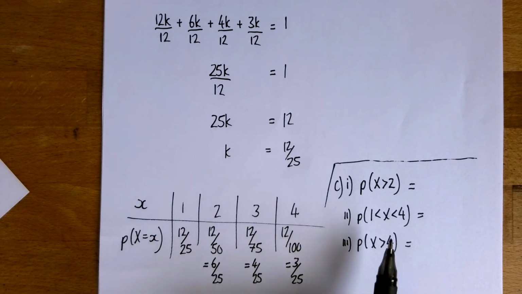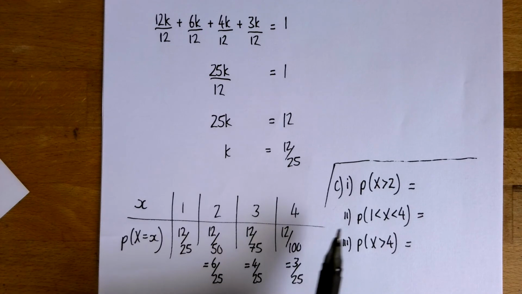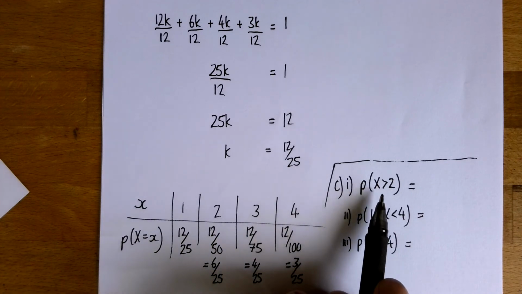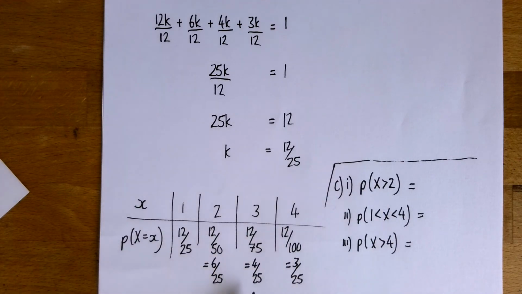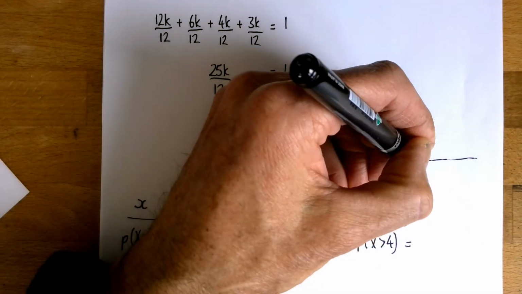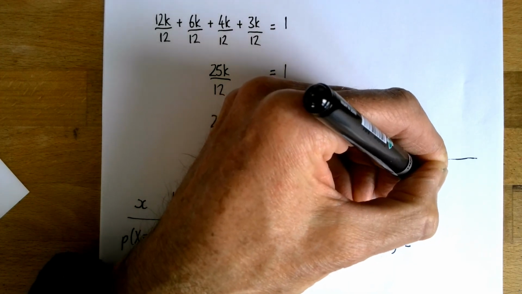We're then asked, I've written them here because I can't see the original question, but we're then asked to work out these probabilities. So x can be 1, 2, 3, or 4. The probability that x is greater than 2 doesn't include 2. So it's these 2 probabilities added together. So that's 7 out of 25.